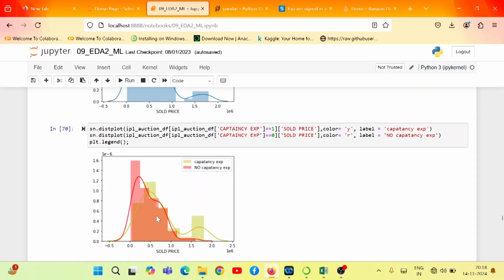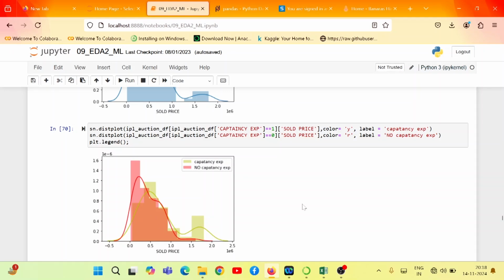You may see here that players with captaincy experience seem to be paid higher, right? You may figure that out from this picture. This yellow color stands for the captaincy experience, and they have got the maximum value, right?